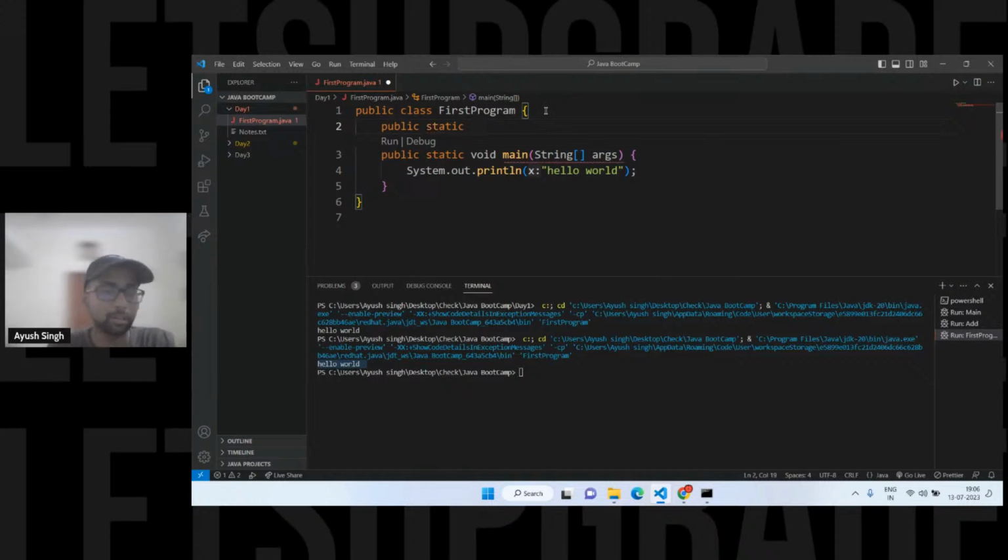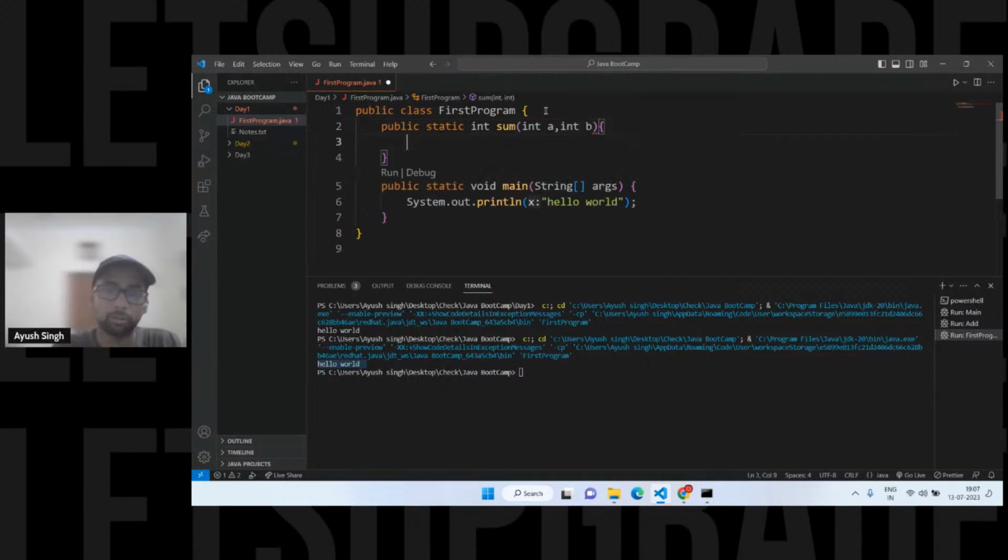Okay, I'm going to tell you in the later session how this thing works. So we have a public static. Then let's suppose I write in here int, and we'll say sum. So let's talk about data type. I have a few points to tell you about the data type. Okay, the basic, obviously. So this is a method, right? This is a simple method.